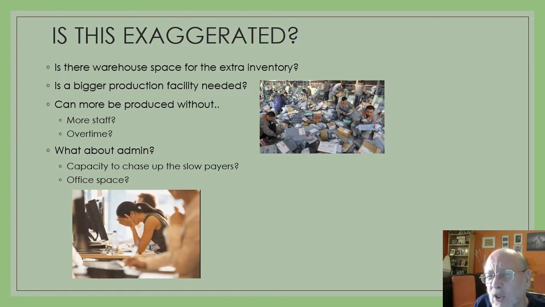Well, have we actually got the warehouse space for the inventory that we're producing for the next month? And if we have, then presumably our insurance costs are going to go up. And if we haven't, then we've got to find additional space, so we'll have to rent that. Might we actually need a complete new production facility? Remember, our production facility was used to producing £1 million worth of goods a month. Well, by the end of this year, we were planning to sell 4 million. So it may well be that we have to increase our capacity.